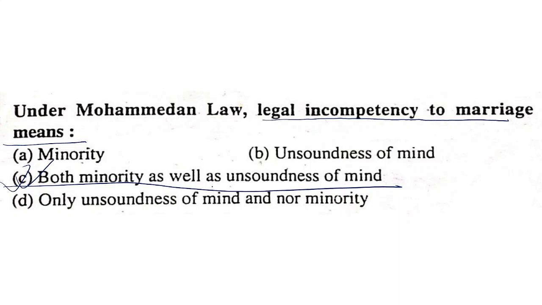If a person is of unsound mind, he cannot provide consent. That's why he cannot marry. Therefore, it is legal incompetency. And minority is also a form of legal incompetency to marriage in Muslim law.